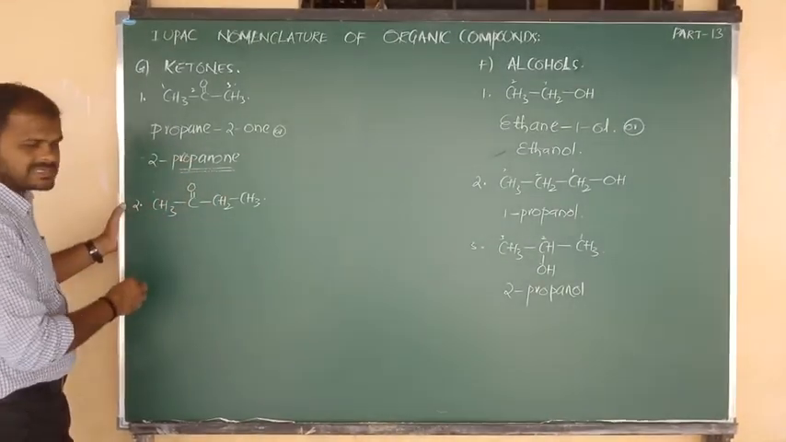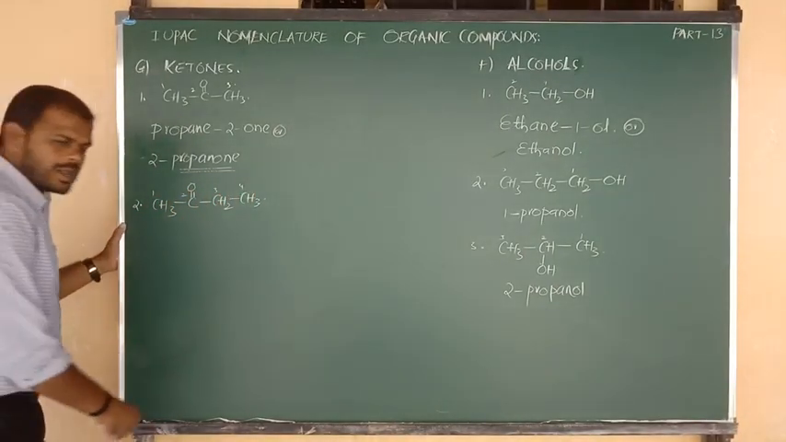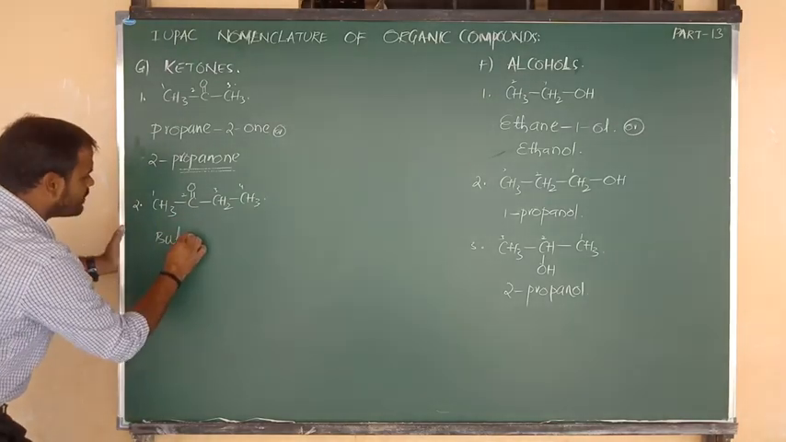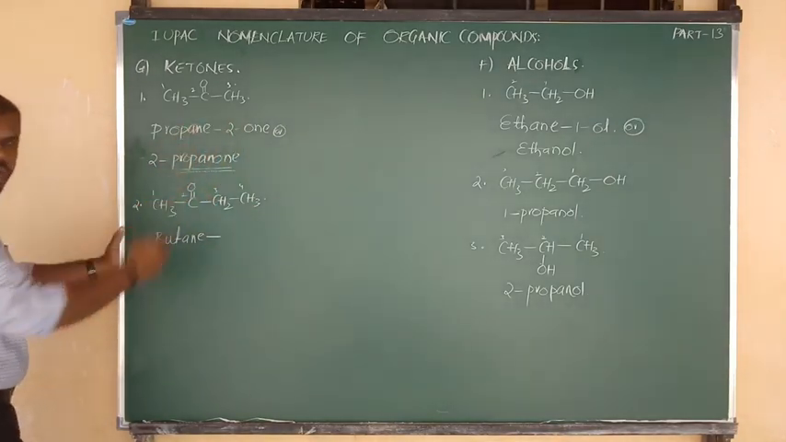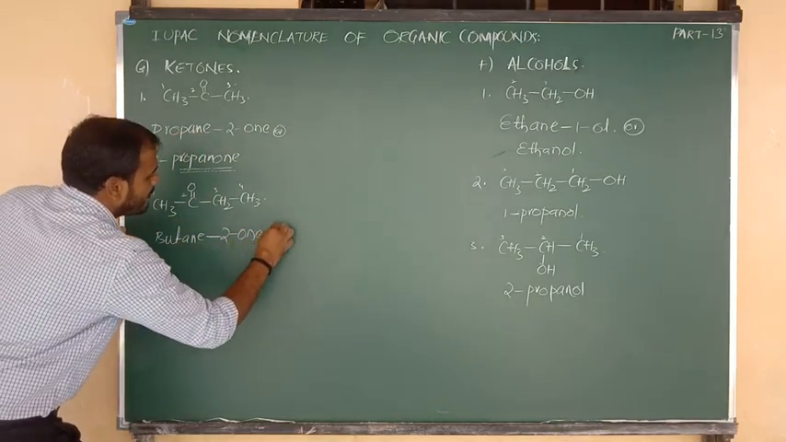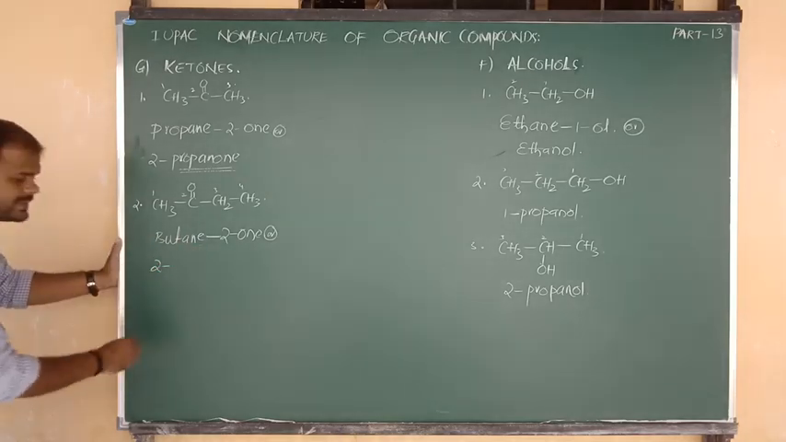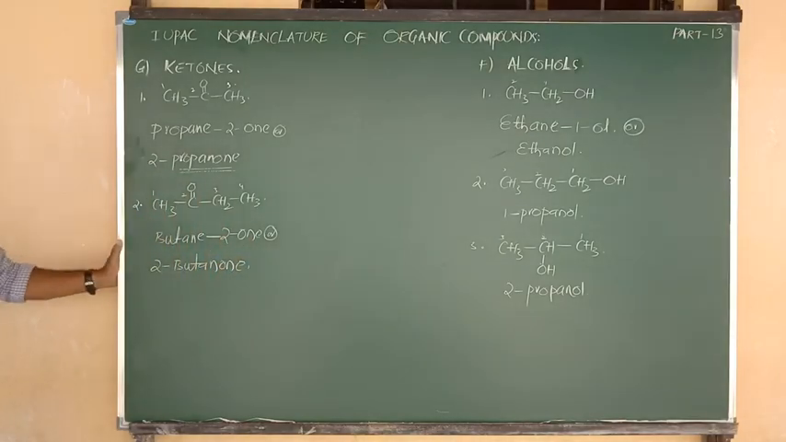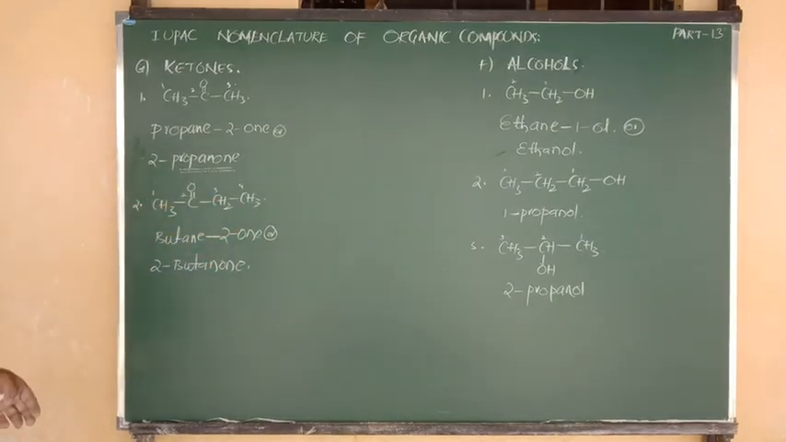So the numbering is: this is 1, this is 2, this is 3 and this is 4. 4 carbons means the root word is but, and all have single bonds, so we say ane. The functional group is ketone, nothing but one. The position of the one is 2, so butane-2-one. And we can also write the short name, that is nothing but 2-butanone. The short name is 2-butanone or butane-2-one.